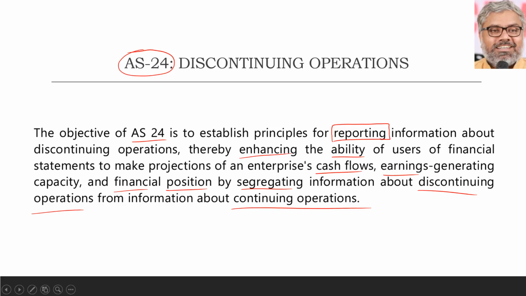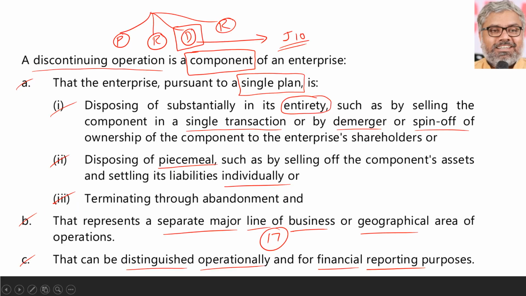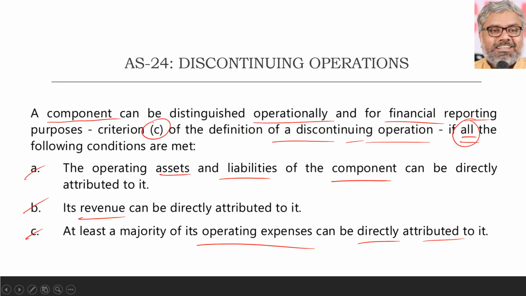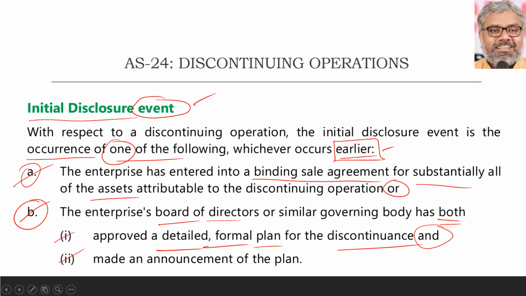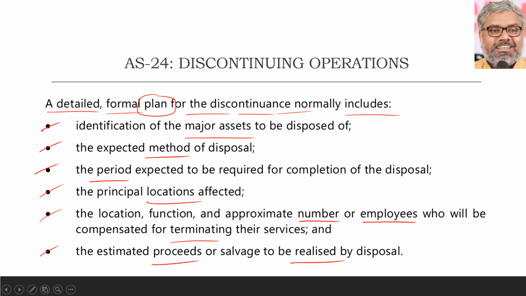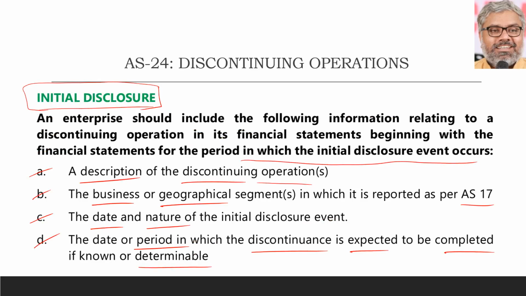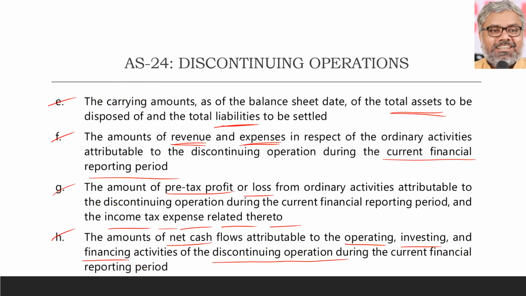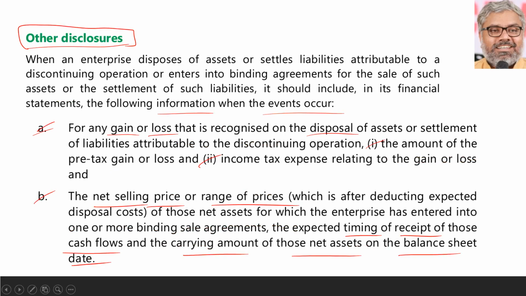So simply once again, as far as this standard is concerned, theory questions can be expected or case-based questions can be expected. What is the discontinuing operation definition? Examples of which are not discontinuing operations per se, and when can we say that a component of an organization can be distinguished operationally and for financial reporting purposes, and very importantly, what is the initial disclosure event and what could be the items which might be included in a detailed formal plan, and most importantly, once again, the initial disclosure requirements when the initial disclosure event happens. After the discontinuing happened itself, what are the other disclosures? That's all. This is the crux and essence of AS 24 in a nutshell.